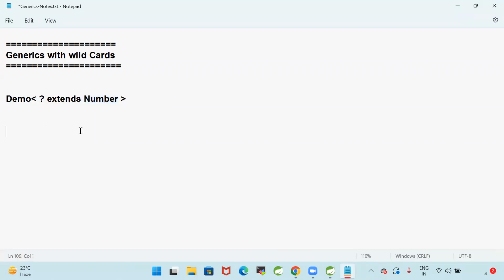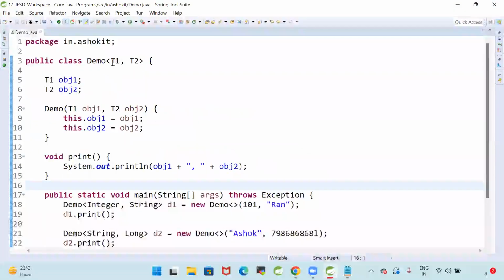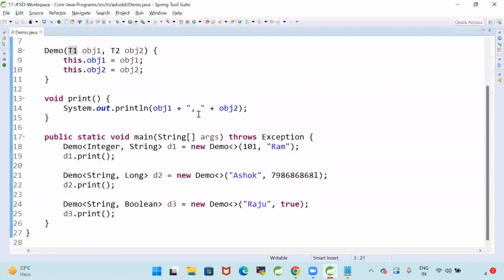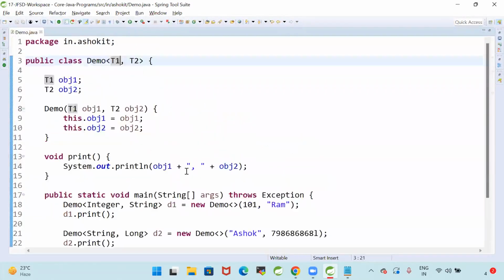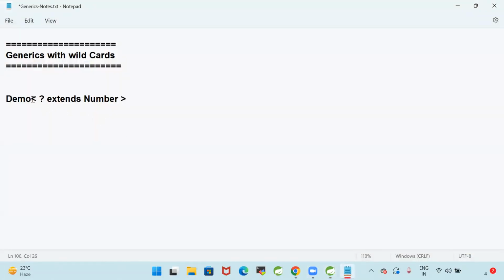Currently I have specified Demo<T1> and Demo<T2>. If you want to specify a wildcard, you can pass a Number object, or any class which is extending from Number. That is a wildcard in the generic.